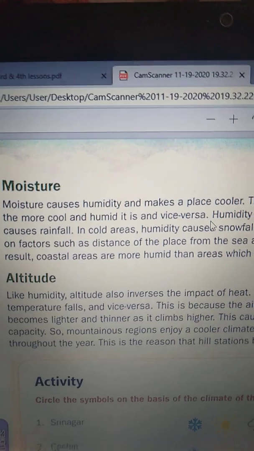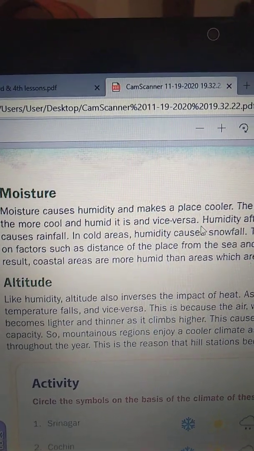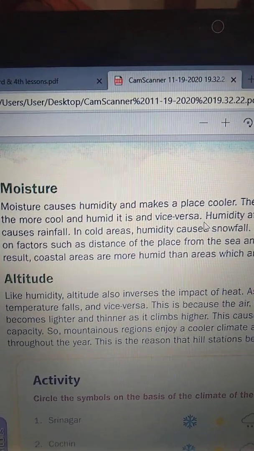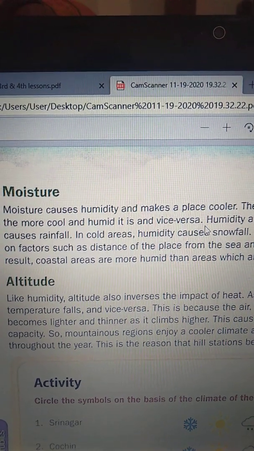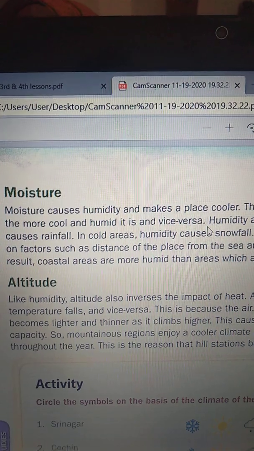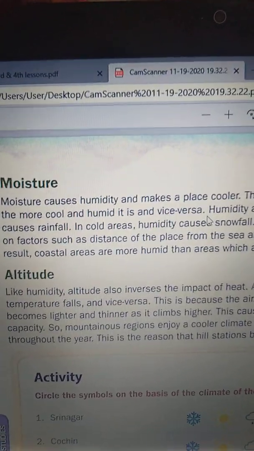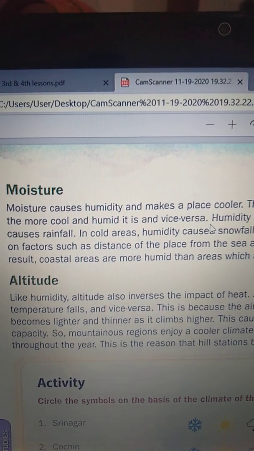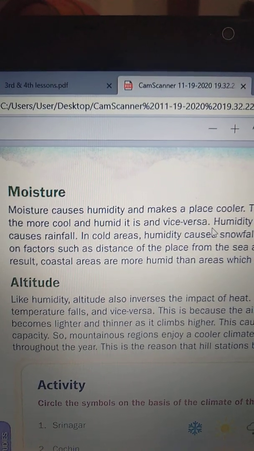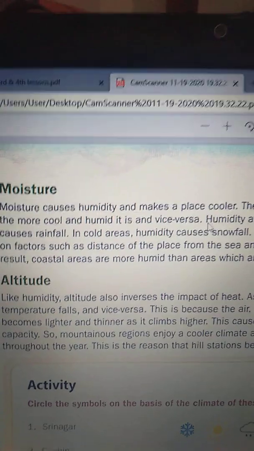If a place is close to the sea, it is cool and humid. If the place is far away from the sea, it is somewhat hotter and less humid.